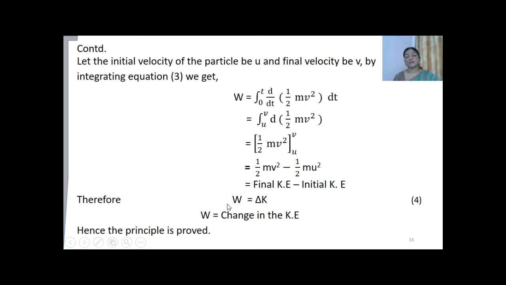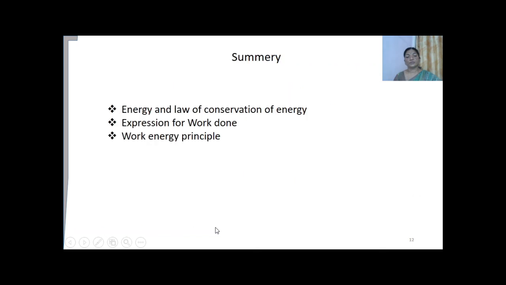Hence W is equal to delta K, that is the change in kinetic energy. The work done is equal to the change in kinetic energy. So what does the statement of the work energy principle say? When a force is applied on an object and it displaces, there will be a change in the kinetic energy, and the work done will be equal to the change in kinetic energy of the particle. So this is the principle which we have proved.